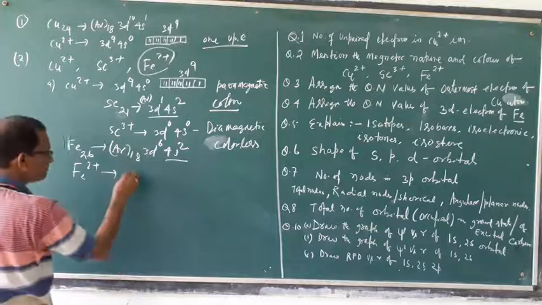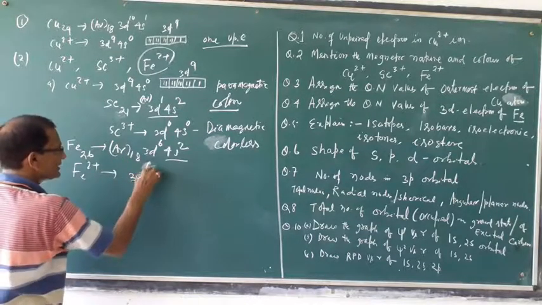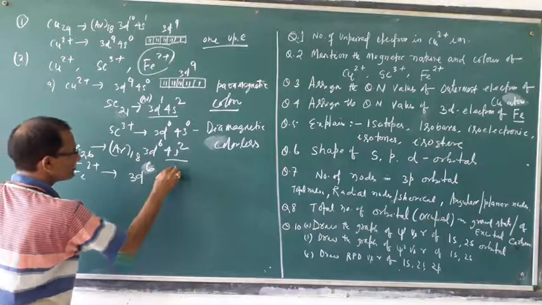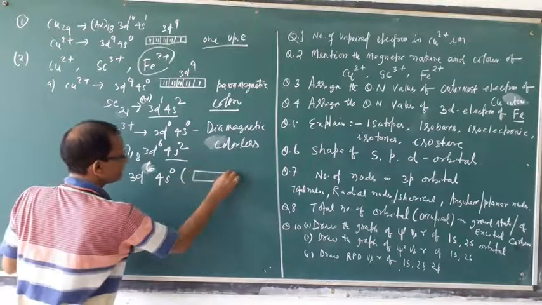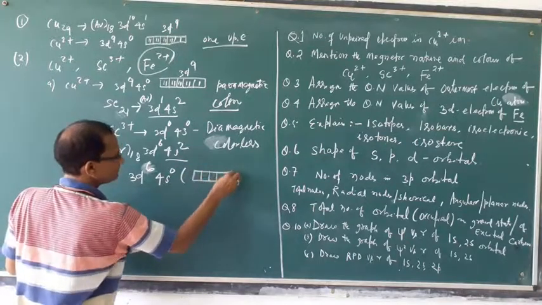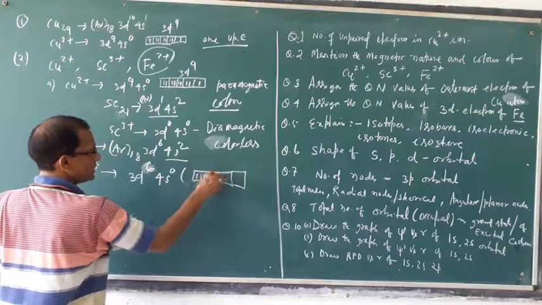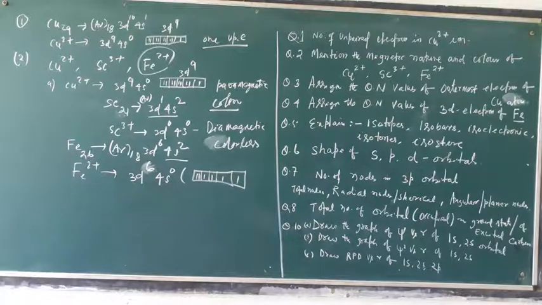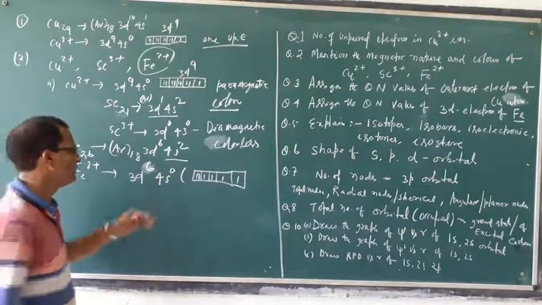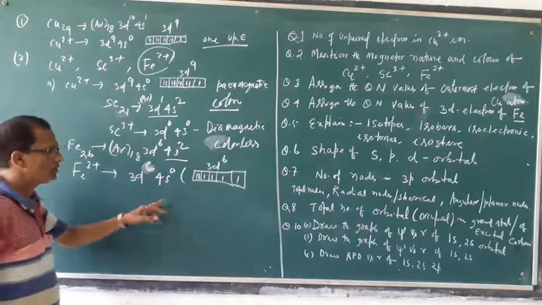The result is 3d6 4s0. 3d6 can be drawn as 6 electrons in 5 orbitals, applying Hund's rule. 4s is already 0, so not required.